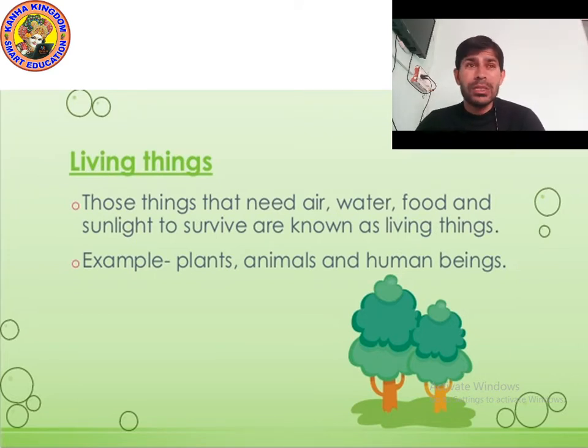So what are living things? I am reading the line as you can see on the screen. Those things that need air, water, food, and sunlight to survive, to live, are known as living things. Examples: plants, animals, human beings. There are many birds that live. The birds are also living things.